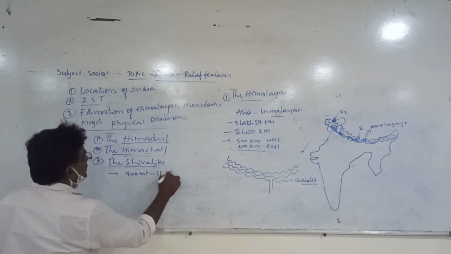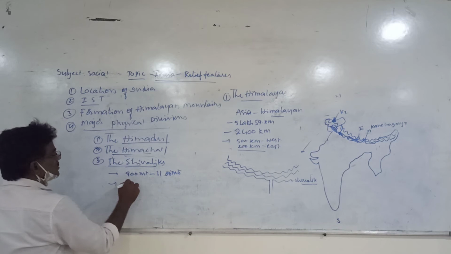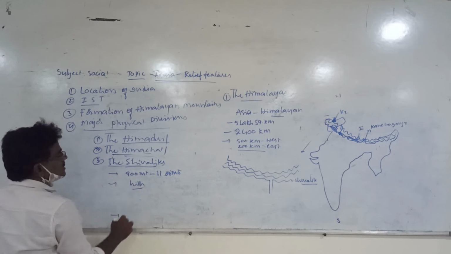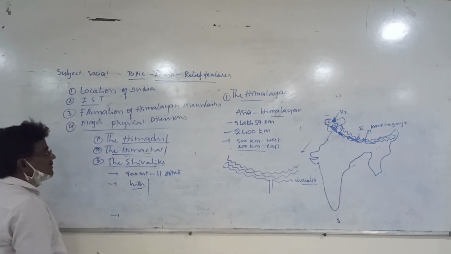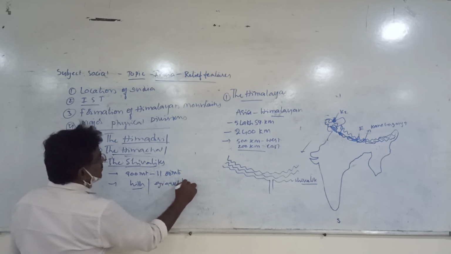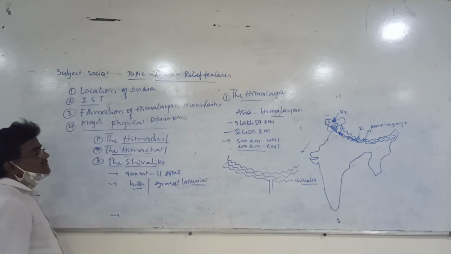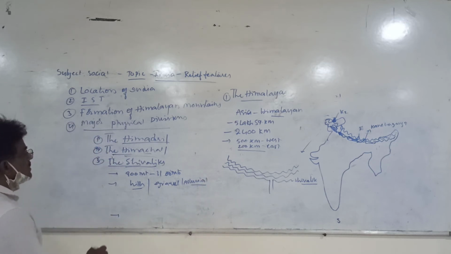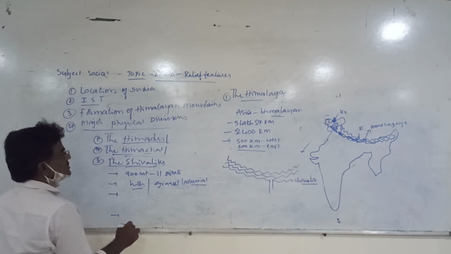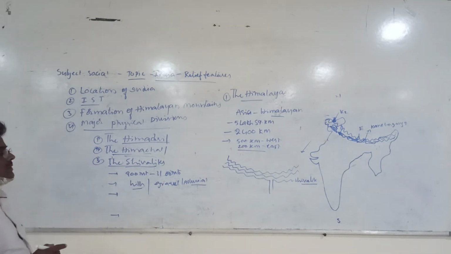These are totally covered with hills, mostly hills, and gravel and alluvial soil can be seen in these Shivaliks.